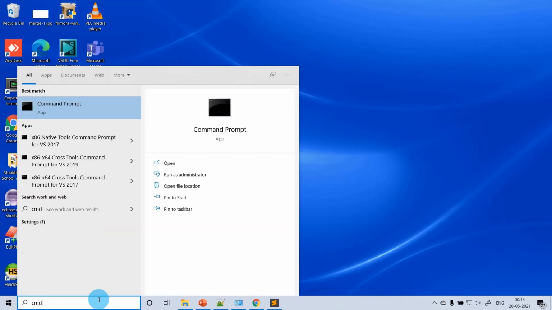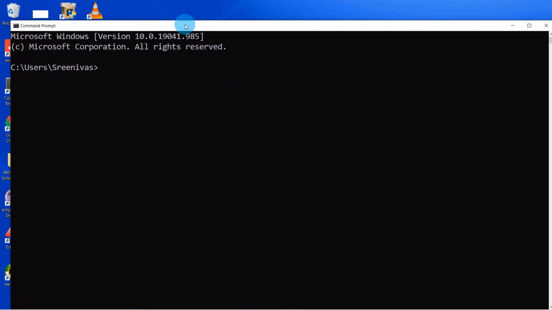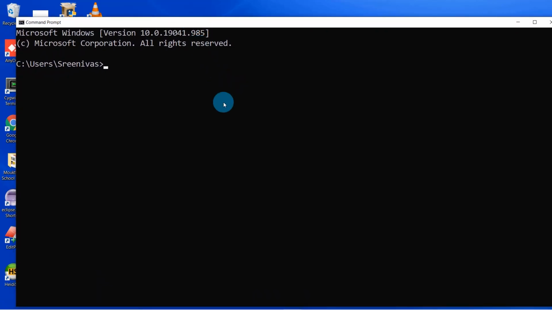Let me open command prompt by typing cmd here. Okay, we are inside command prompt. Now we need to go to the path where our Python project files are present. In this case, we created inside D drive, right? To go to D drive or any drive, you just need to type the drive letter name and colon. That's it. Enter. Now we are inside D drive.